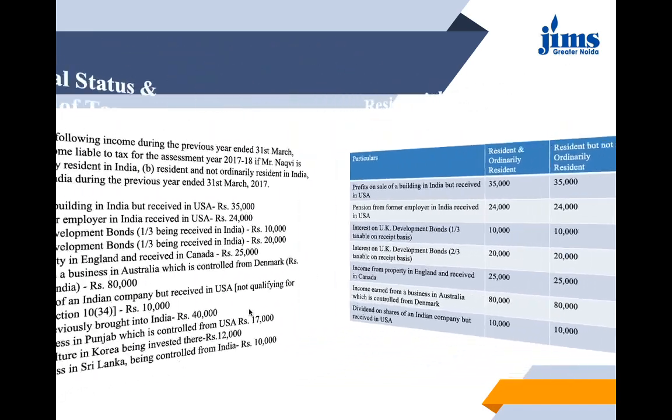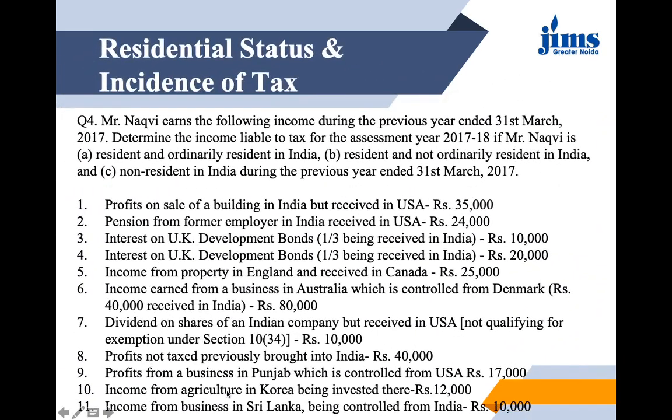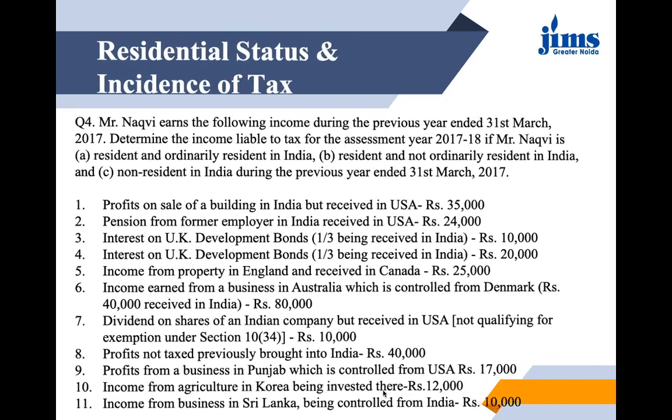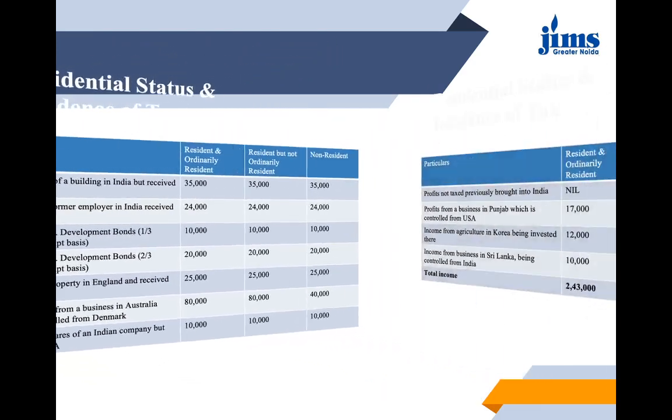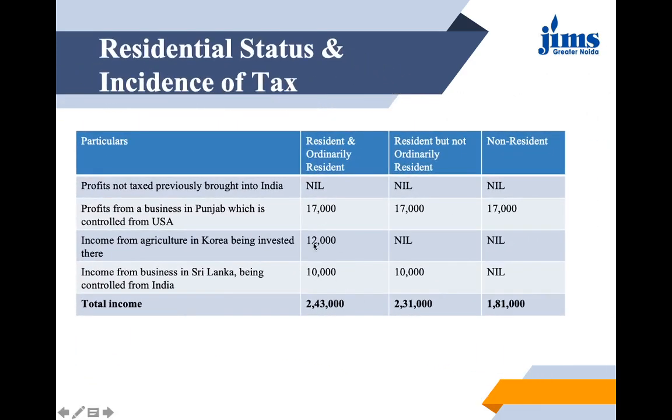We have just a few more cases to see, only 2 more. Income from agriculture in Korea being invested there. Let us see. In this case, it would be taxed only for a resident and none other, because the agriculture is in Korea, but he is a resident in India. For that reason, it would be taxed for him, but it would not be taxed for a resident but not ordinary resident and a non-resident.